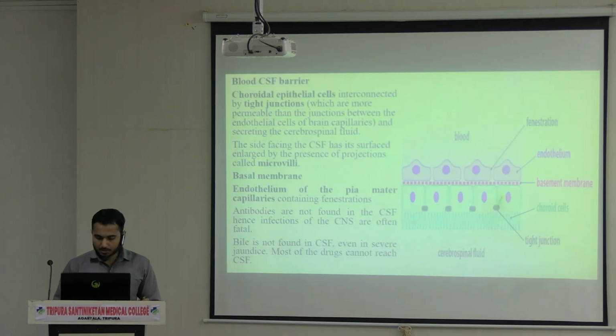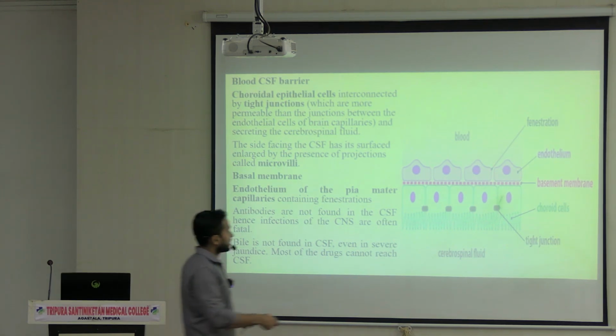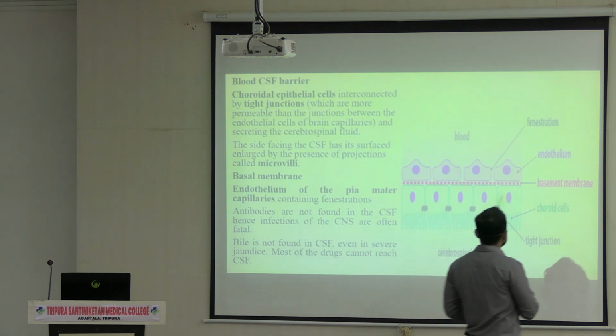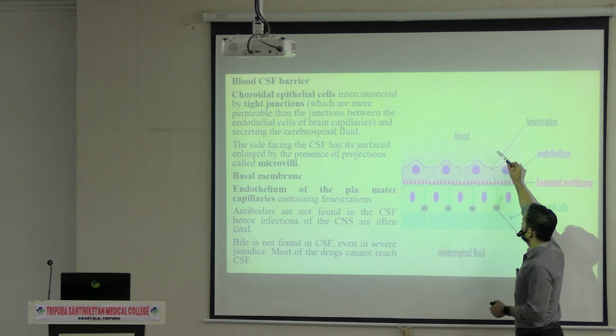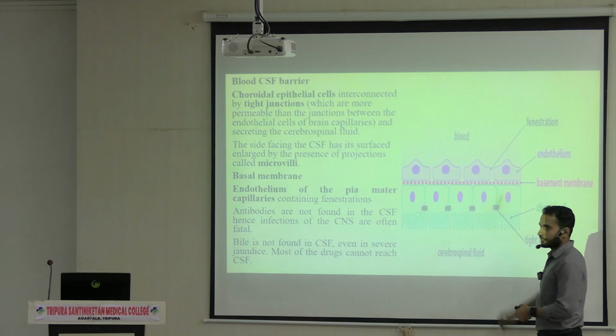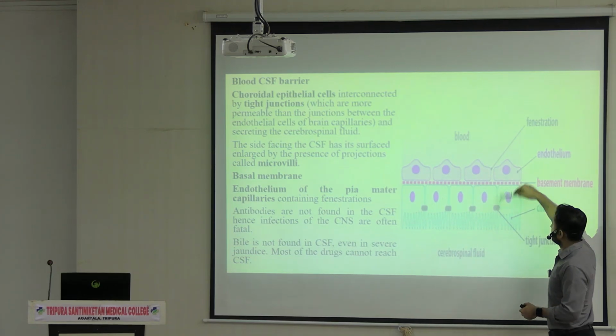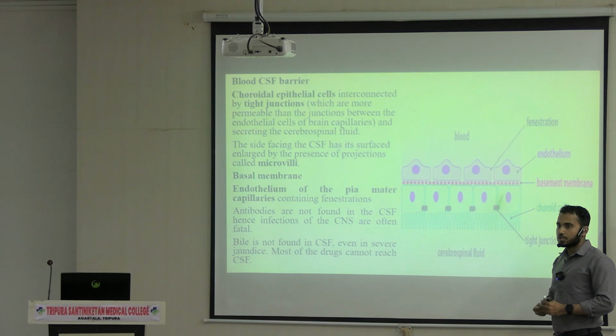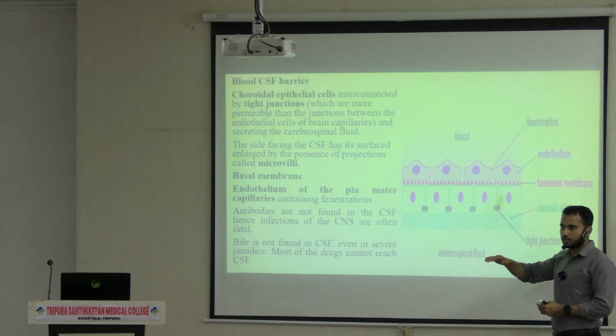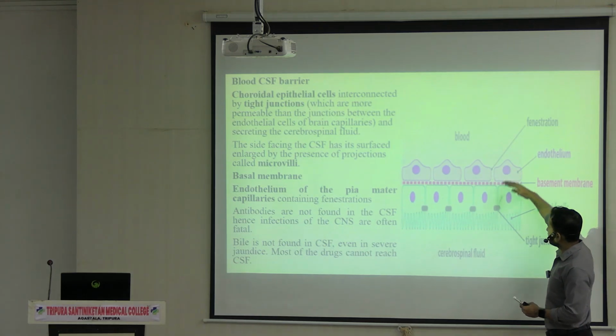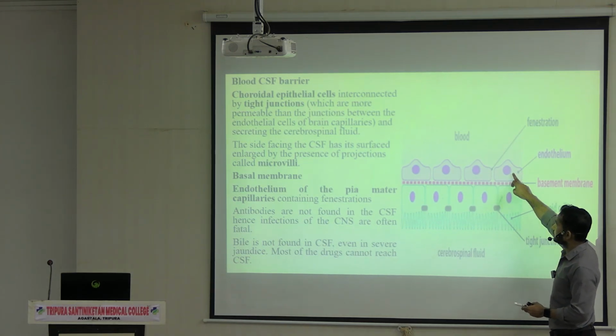Next is the blood CSF barrier. So already I have mentioned the blood CSF barrier. Now here you can see this is the diagram showing the blood CSF barrier. So this side blood is present and this side CSF is present. In between this the barrier is formed. So how will the barrier be formed? That means some layers will be there. So see these are the layers. First you will be getting the endothelium.